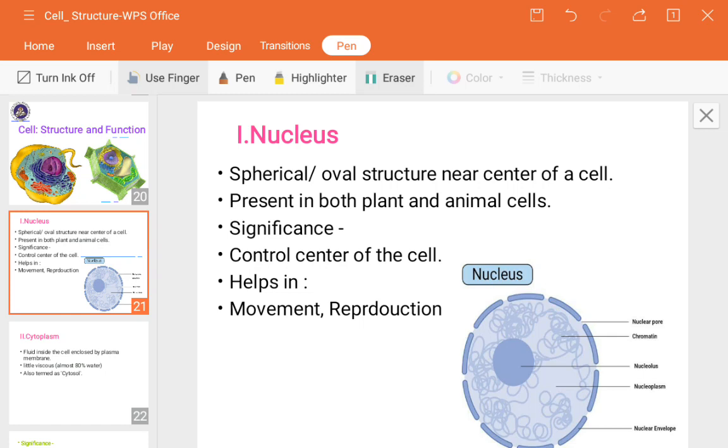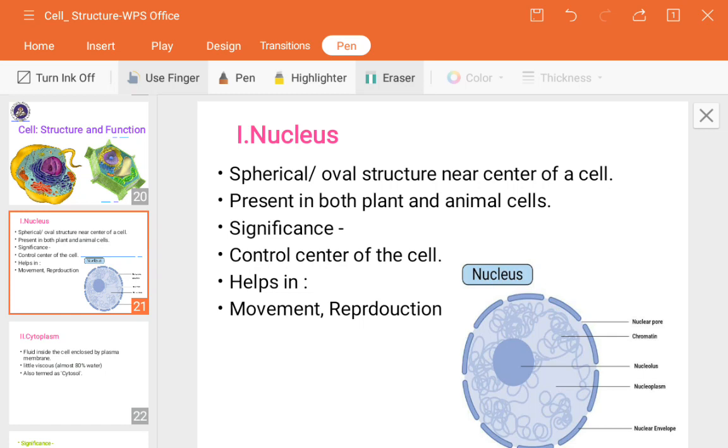Cellular reproduction is also done here. In the next chapter we are going to study reproduction in animals, and at that time you will get clear clarification about this nucleus. The chromosomes contained in the nucleus play a crucial role during cell division. What cell division means you will understand later. This happens when a baby is taking birth; for the nine months, whatever processes take place inside the baby, cell division is done. Even before taking birth those processes take place.